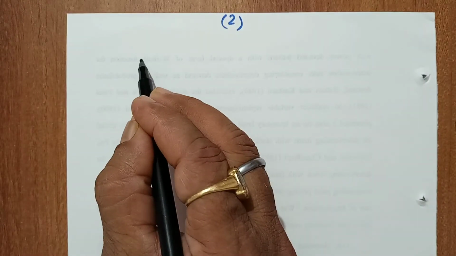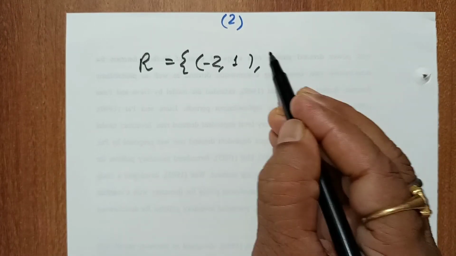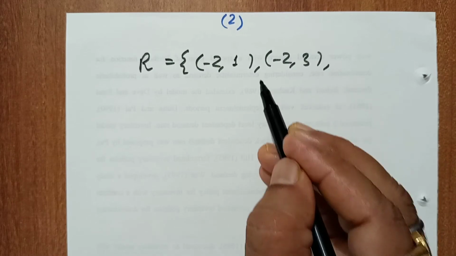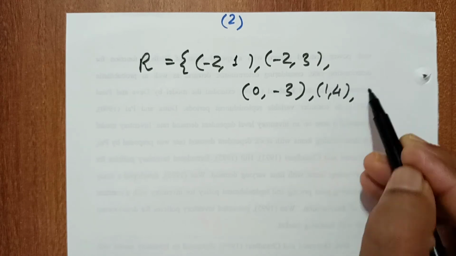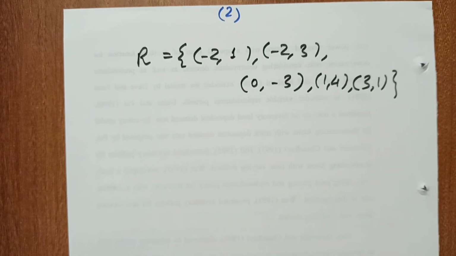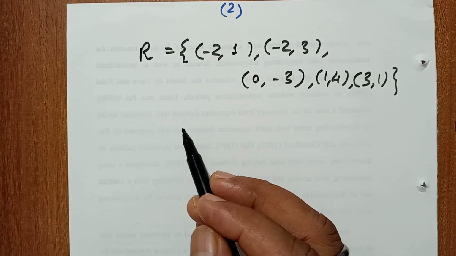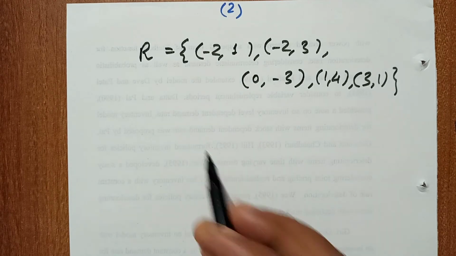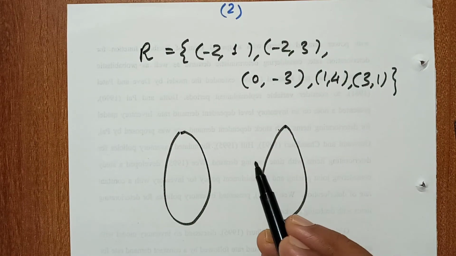Now if we take the relation R equal to {(-2,1), (-2,3), (0,-3), (1,4), (3,1)}, I want to explain it in mapping form, in the form of a figure, with one set here and another set there. How do we represent it in this form?